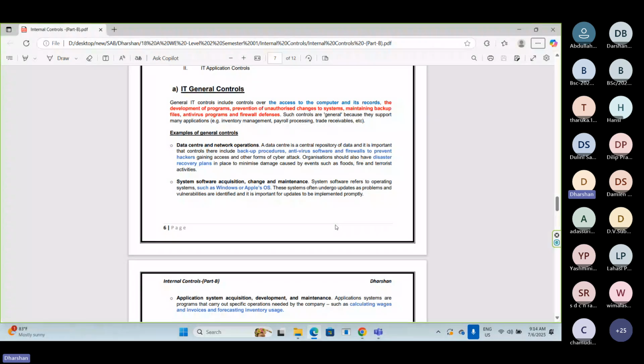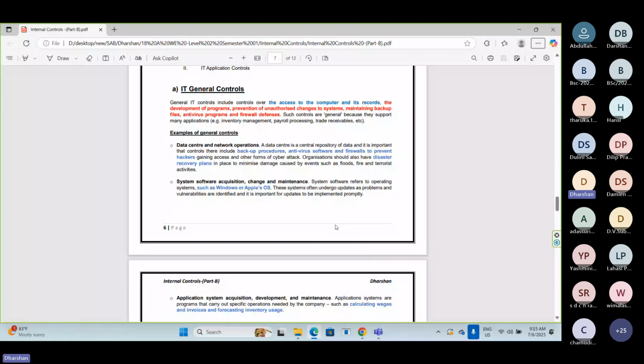Likewise, if an organization has implemented controls for the entire organization, for all business processes, then those controls are called general controls. They are not applicable only to a specific business process. Those controls are related to the entire organization. What are those types of controls? Windows updating, password for laptops and desktops, disaster recovery plan, backup recovery.